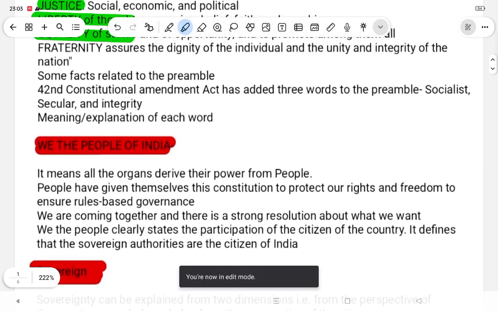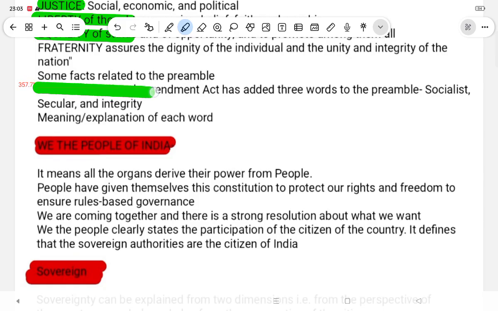Some facts related to the preamble. The 42nd Constitutional Amendment Act has added three words to the preamble: socialist, secular, and integrity. Meaning and explanation of each word.